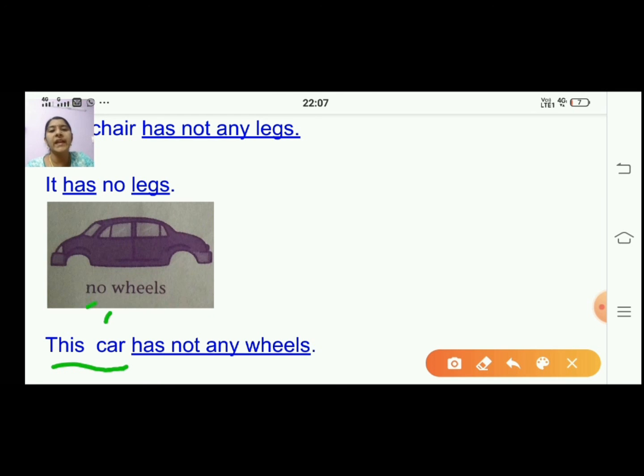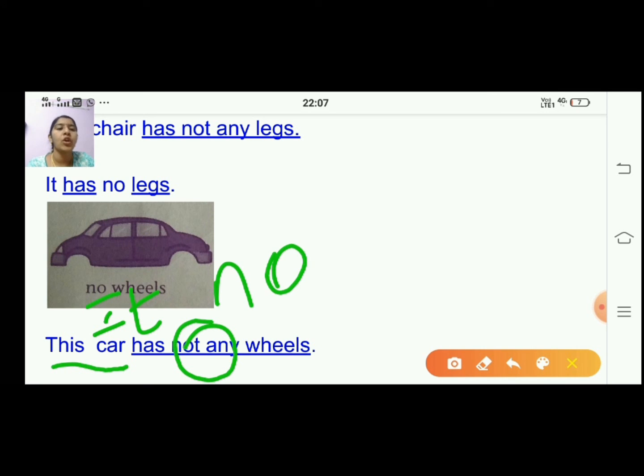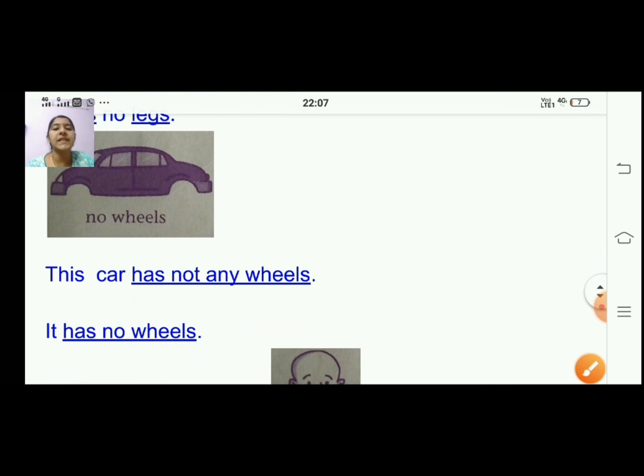So you will write it has. So instead of not any, you will write no. So it has no wheels. It has no wheels, right? Understood? So this car has not any wheels. You will write it has no wheels. It is easy, right? A smaller one. So like this you will change and write the sentence.